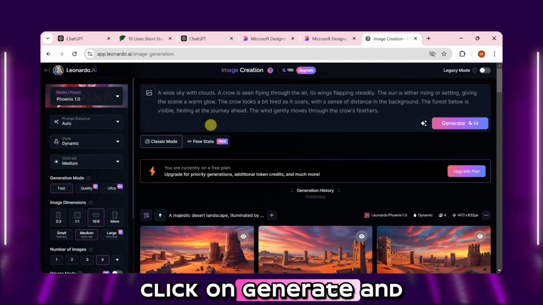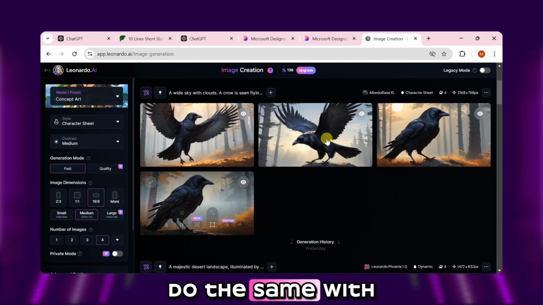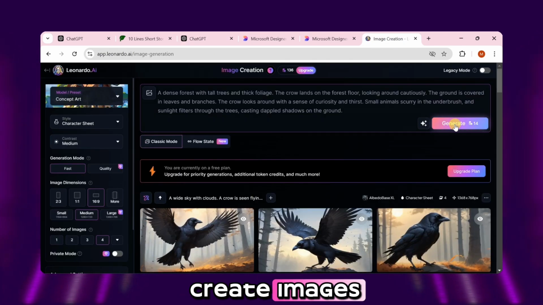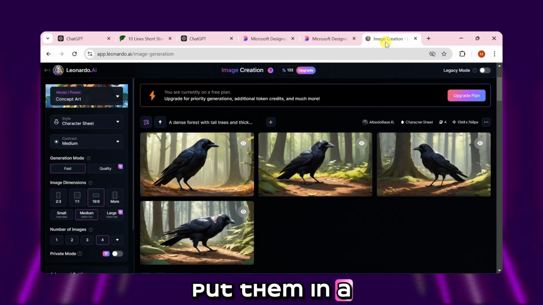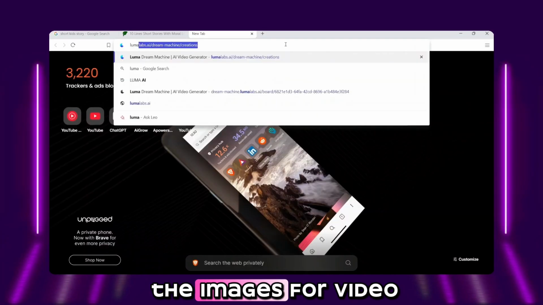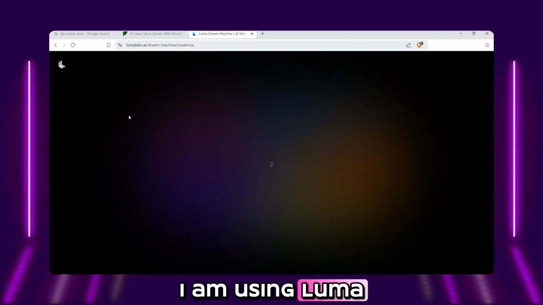Click on generate, and it will start generating images. Do the same with all the prompts and create images. Once the images are created, put them in a folder. I have generated all the images for video generation. I am using Luma Dream Machine.